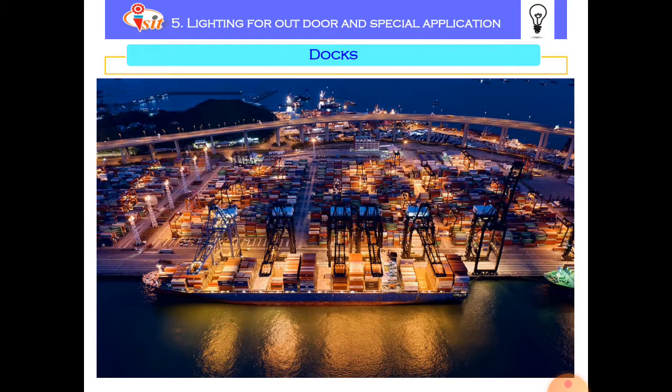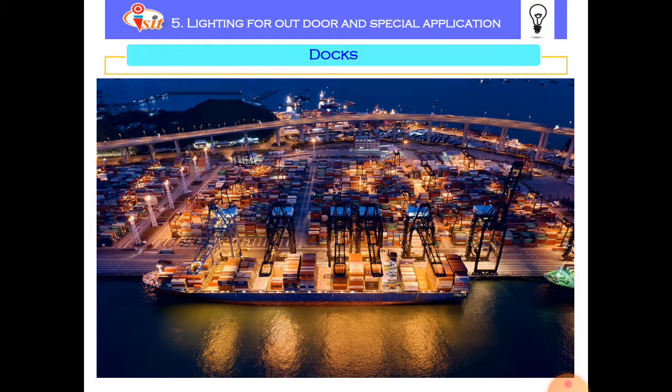The next one is dockyard. Loading and unloading activities are carried out on the dockyard. A number of containers have to be loaded on the cargo ship and unloaded from the cargo ship.